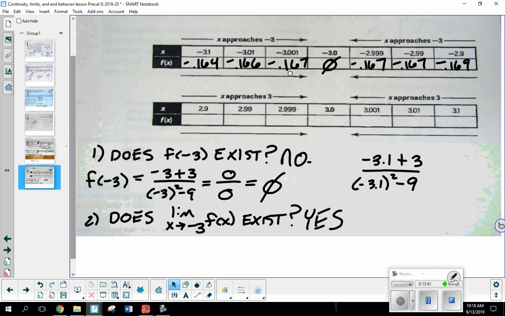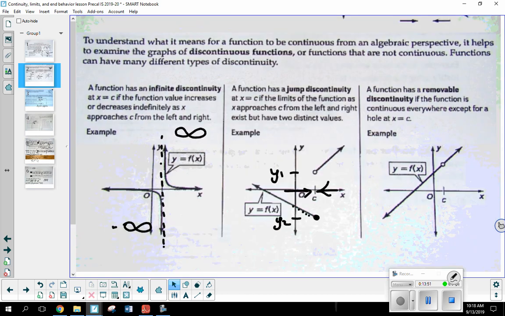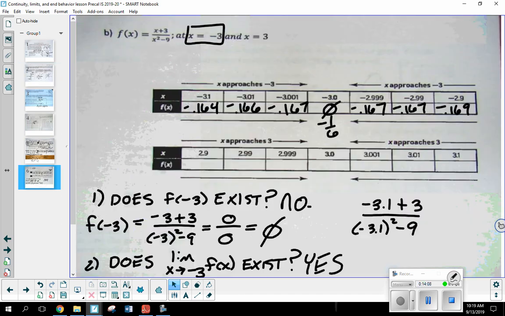In fact, if you were to convert that decimal to a fractional value, it's going to end up being negative 1/6. So what kind of discontinuity says that that value of x doesn't exist, but the limit is still there? This is a removable discontinuity. It's got to be a hole. Because remember, we've seen that before. Even though we have that hole, I'm still approaching a particular value of y. So that's absolutely right. This is a removable discontinuity.